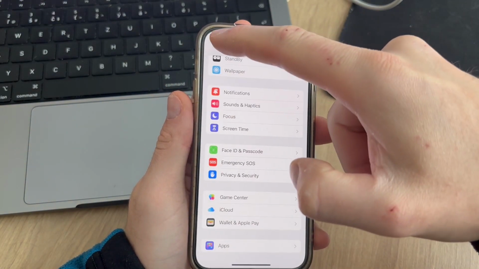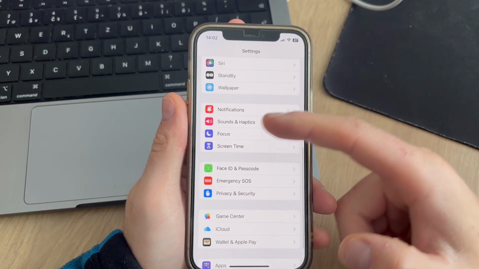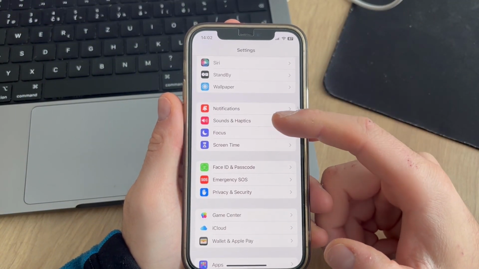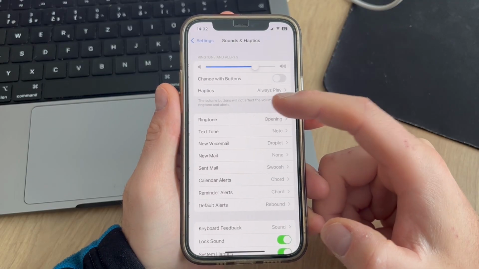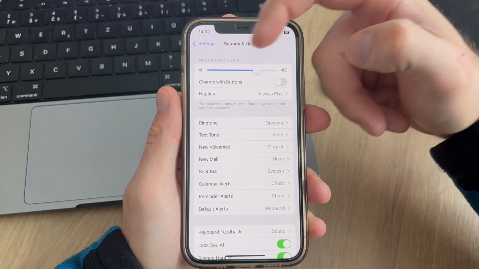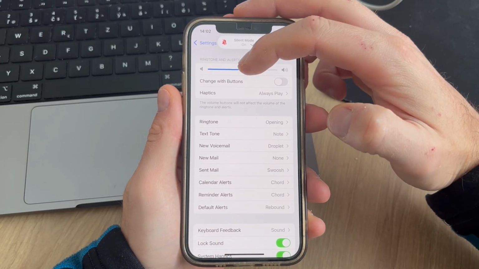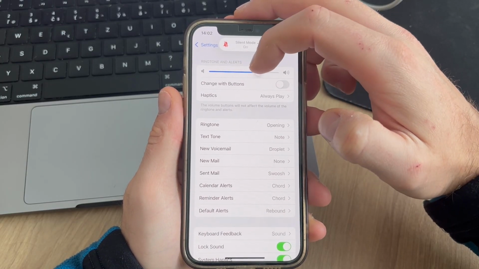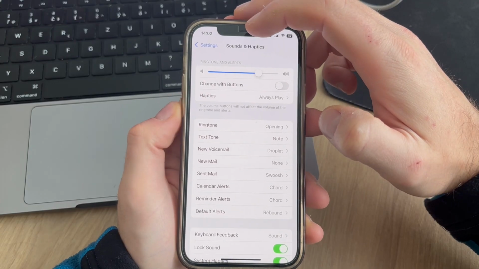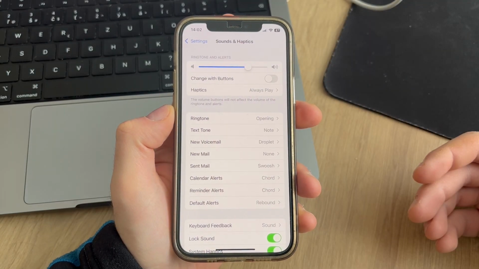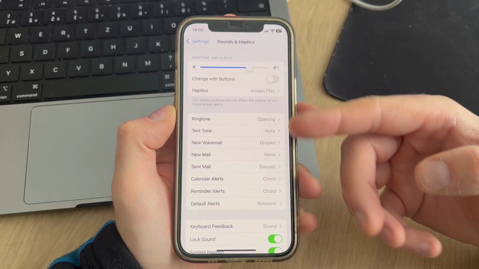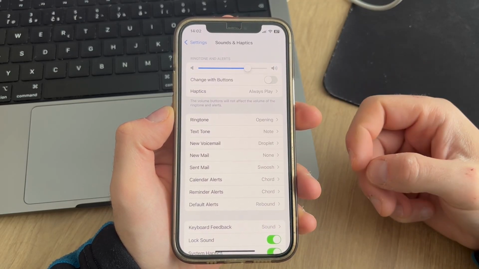You click on Sound and Haptics, and here it is. We click on it, and you can now easily adjust the sound this way, whether you want to add volume or take it away. You can of course change the sound of the other things like ringtone or reminder.